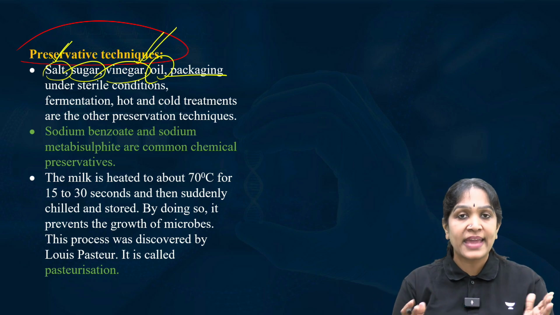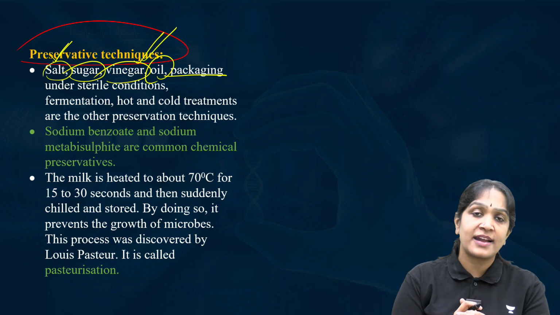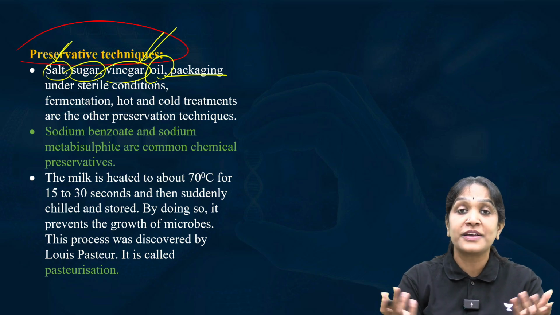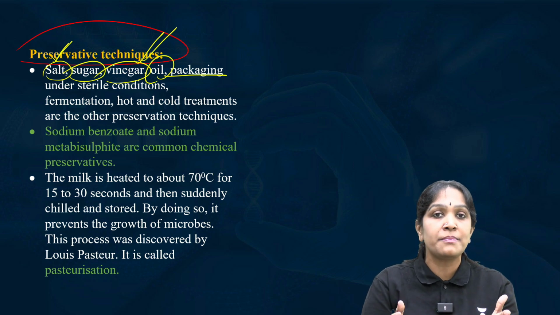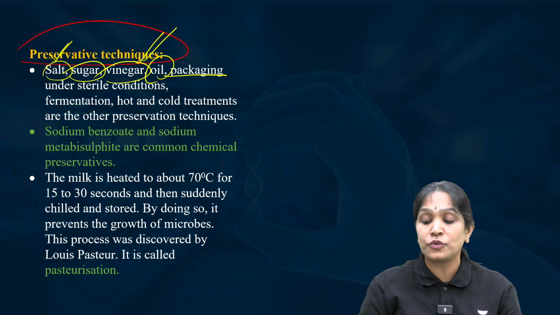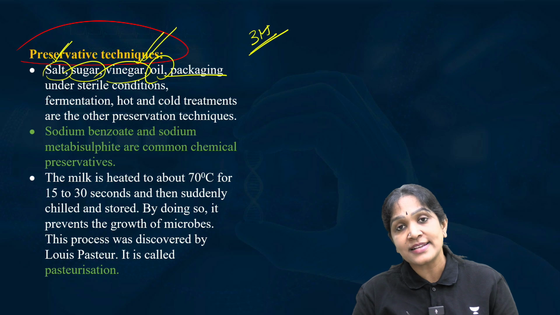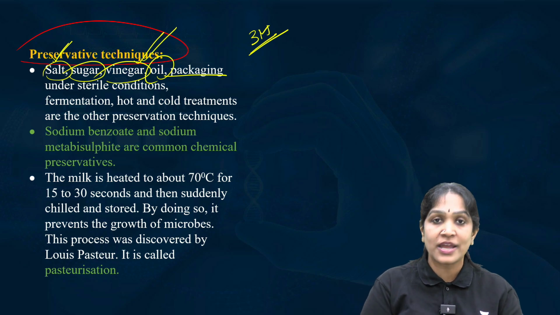Sometimes when you take a packaged food, it is written that no preservatives are added. Then how is it preserved for 1 year? Take a tetra pack milk box. In that you will have a shelf life of up to 3 months. You can use the milk for 3 months, but on the package it is written no preservatives. Then how can you store it?